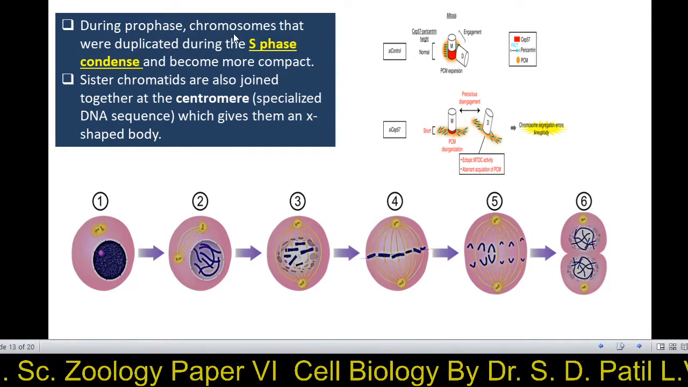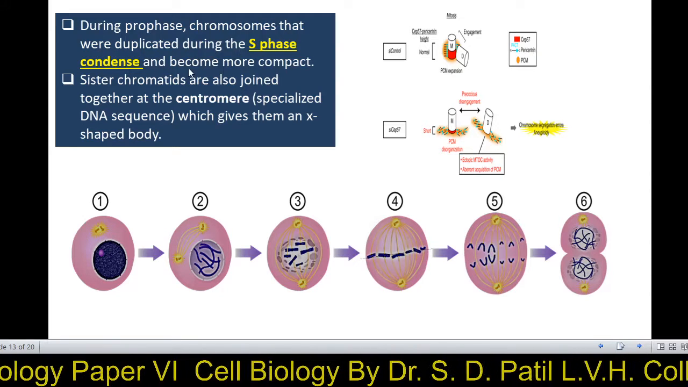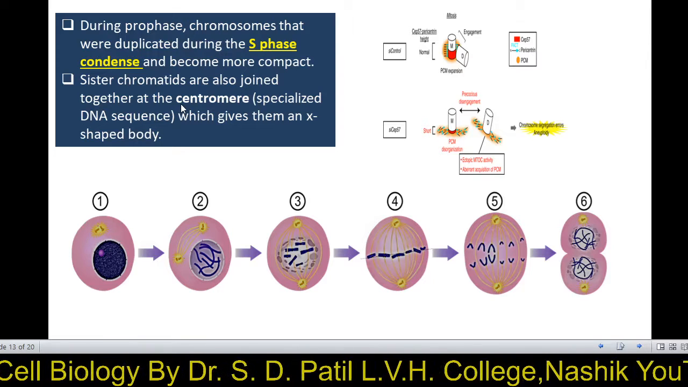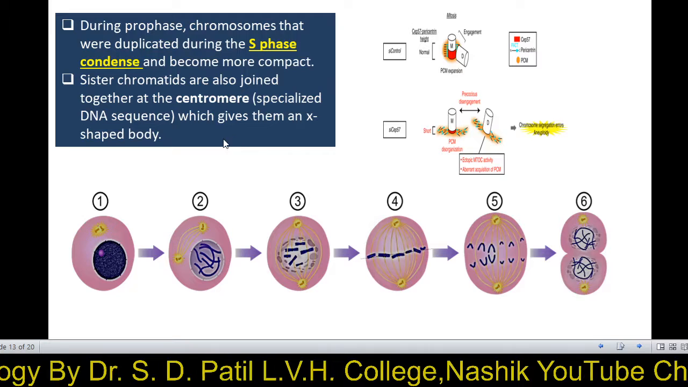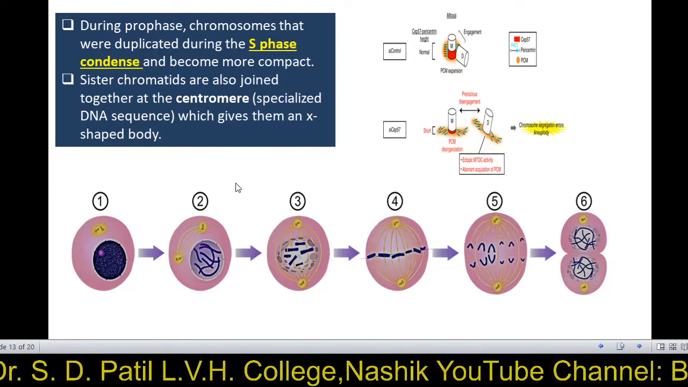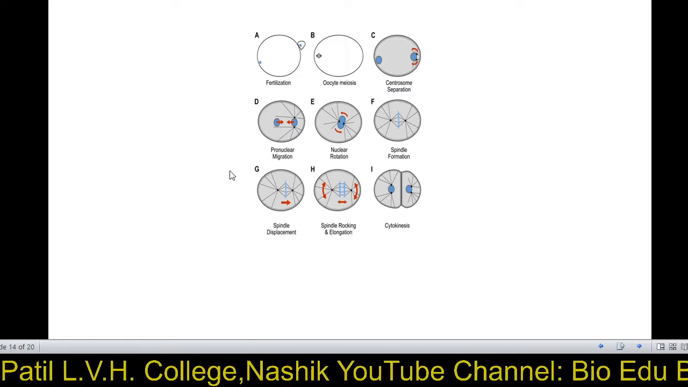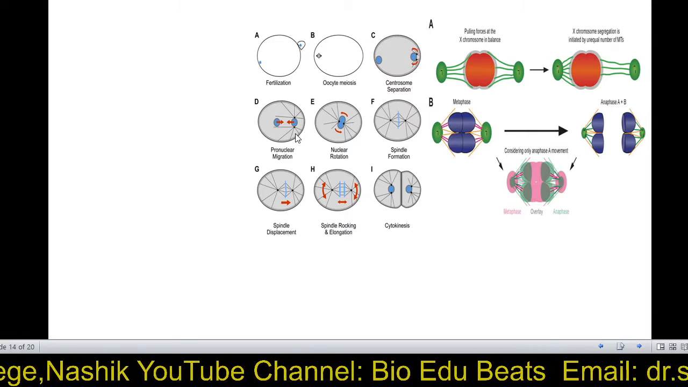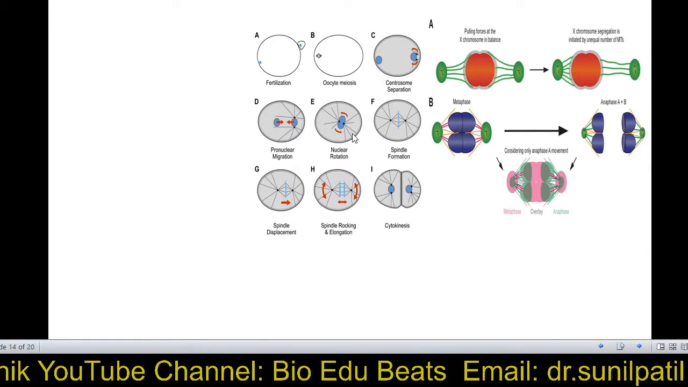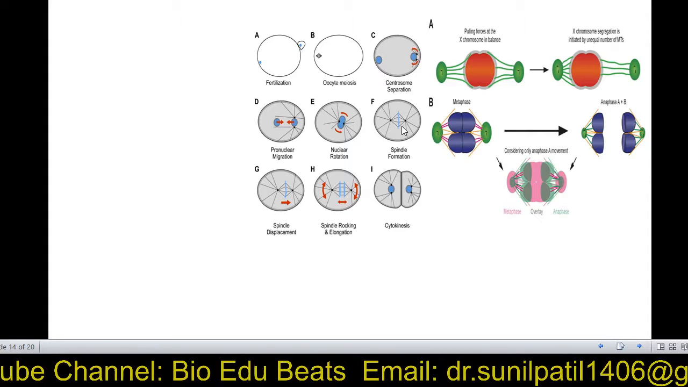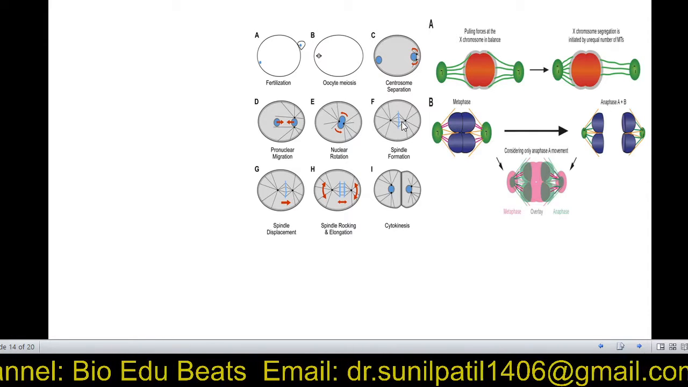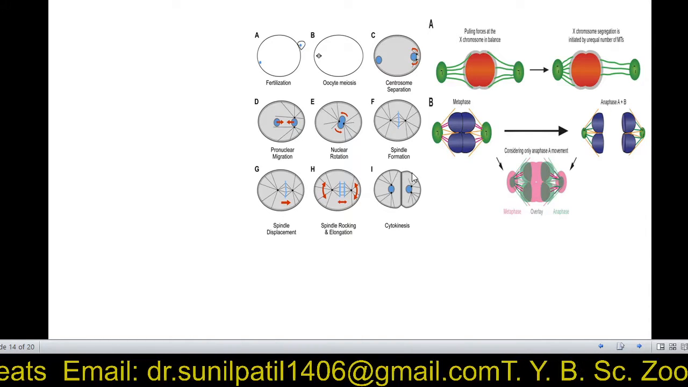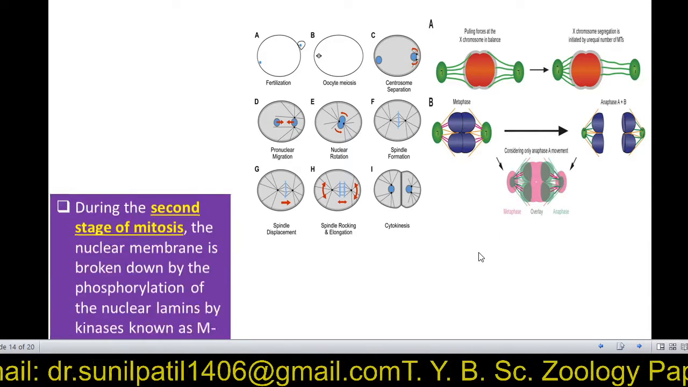During prophase, chromosomes that were duplicated during S phase condense and become more compact. Sister chromatids are also joined together at the centromere, which gives the egg-shaped structure. So you can see these things: fertilization of the oocyte, then the centriole duplicates, there is rotation of the nucleus, then spindle fiber formation takes place. They attach to the kinetochore, then they pull to the opposite pole and two cells are formed. Same thing is shown here.